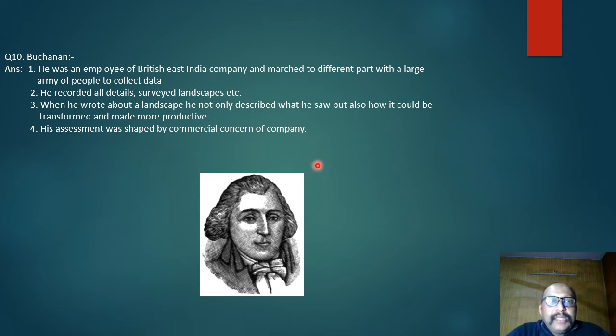So I end this class here. There are around 10 questions, and my dear friends, if you are able to cover these 10 questions, the syllabus which is coming in the 2022 exam is being covered. Happy learning. Namaskar.